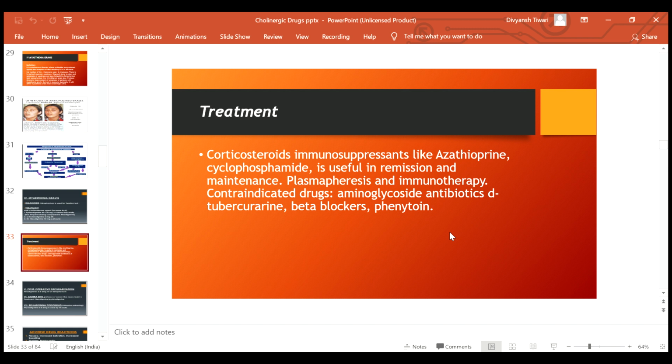Friends, the drugs which are contraindicated in myasthenia gravis are aminoglycoside antibiotics, D-tubocurarine, beta blockers and phenytoin. This is asked for MCQ. So you should know which are the drugs which are contraindicated for myasthenia gravis.